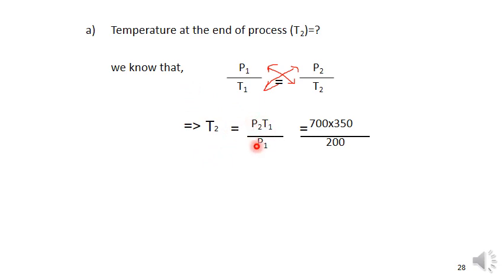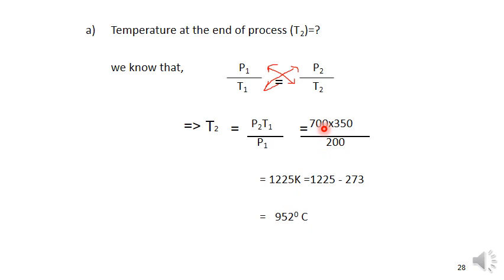We know the data of P2, T1 and P1, so substitute here. P2 is equal to 700, T1 is 350, so 350 into 700 divided by 200. It comes to 1225 Kelvin. If you want to convert into degrees centigrade, simply subtract 273 from the answer, since we got it in terms of Kelvin. So 952.